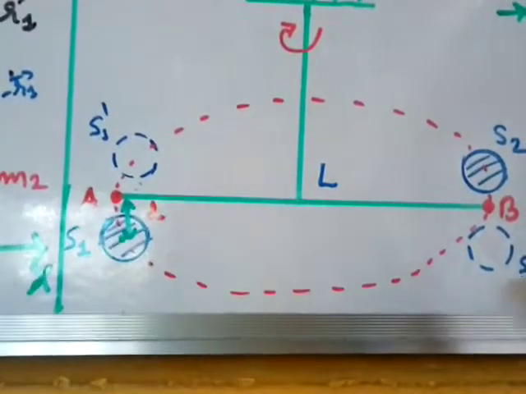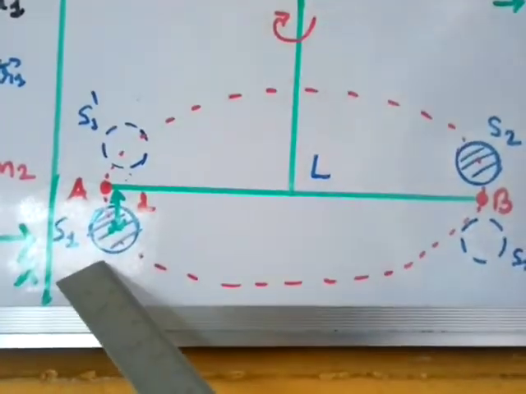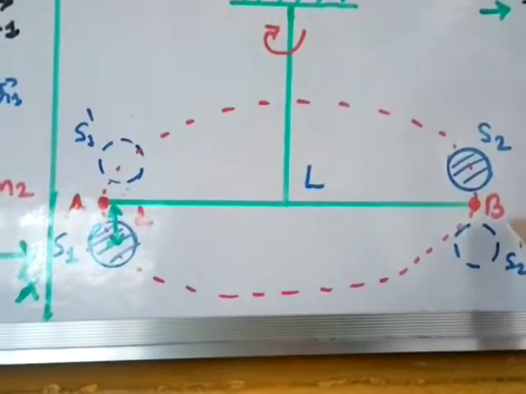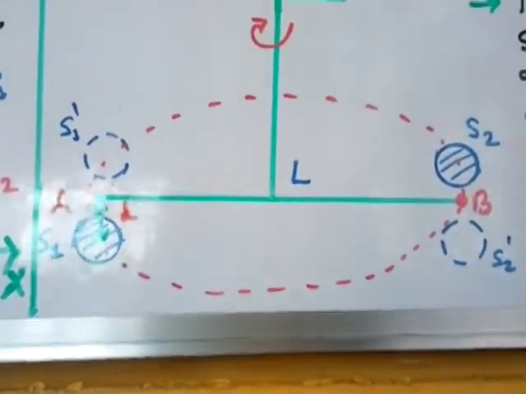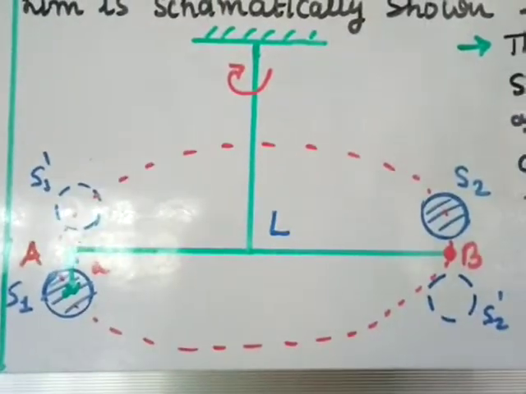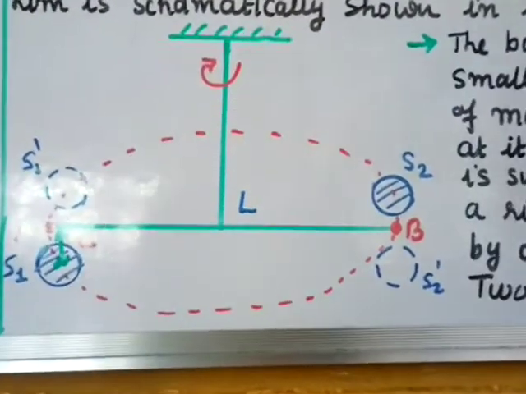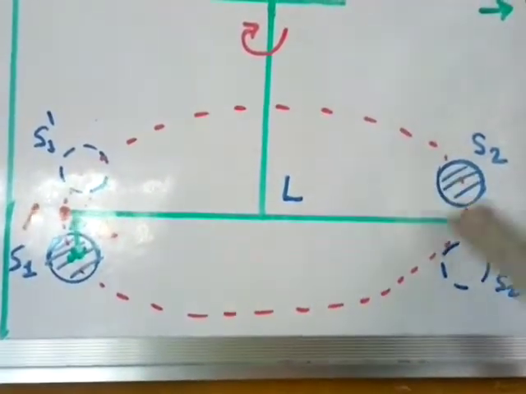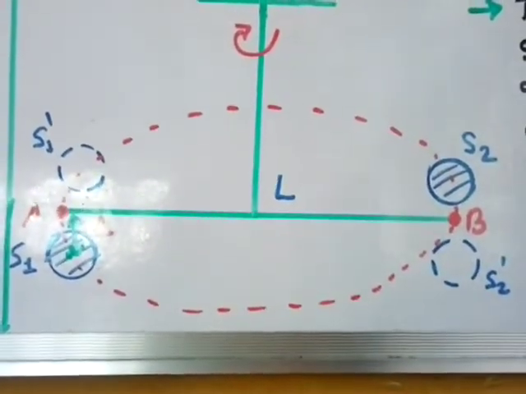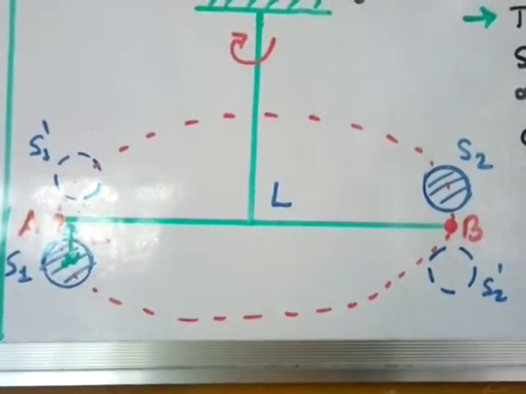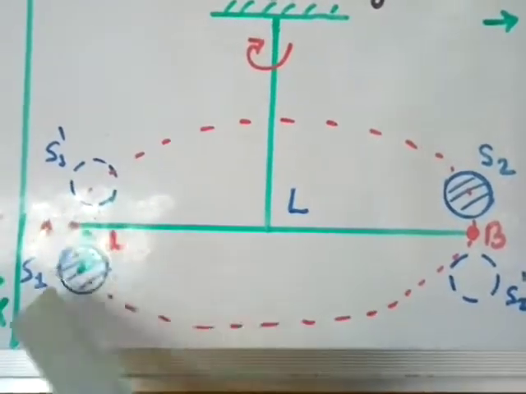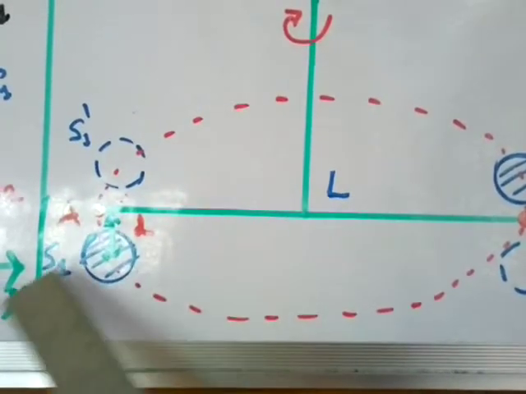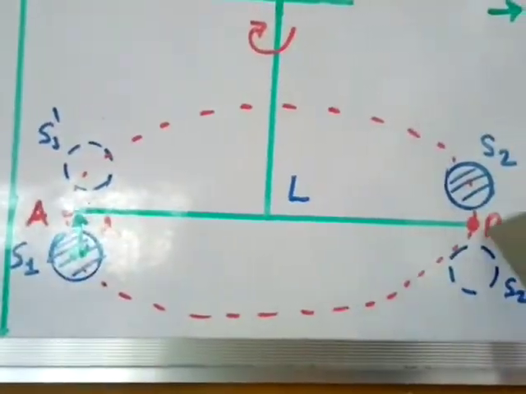They are brought in from opposite sides. If S1 is brought here, then S2 is brought toward the other side. So when you bring the larger sphere closer to the smaller sphere, we know that there will be an attractive force, because of the universal law of gravitation. There will be an attractive force between the spheres at A and S1, and here at B and S2.